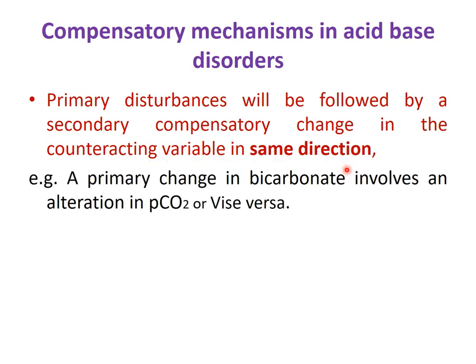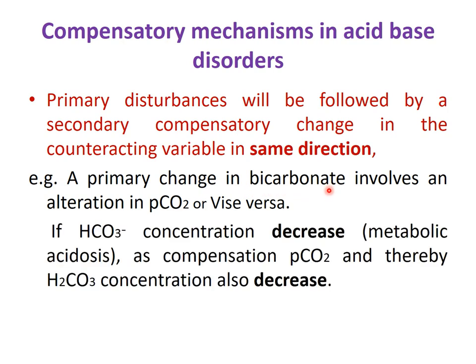It means if there is a primary change in the bicarbonate, then compensation occurs by alteration in the partial pressure of carbon dioxide and thus the concentration of carbonic acid, or vice versa. Means if there is a primary alteration in the partial pressure of carbon dioxide or carbonic acid, the compensatory mechanism starts by change in the bicarbonate concentration.